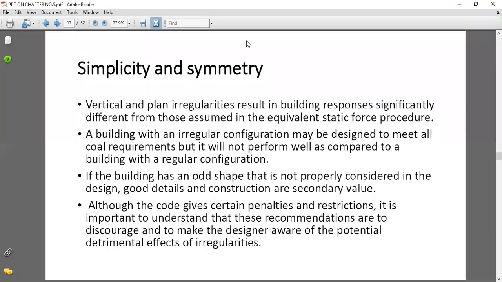The next point is symmetry and simplicity. Vertical and plan irregularities result in building responses significantly different from those assumed in the equivalent static force procedure. Means, with vertical and horizontal irregularities, an equivalent static force will be produced. A building with an irregular configuration may be designed to meet all code requirements, but it will not perform well compared to a building with a regular configuration.